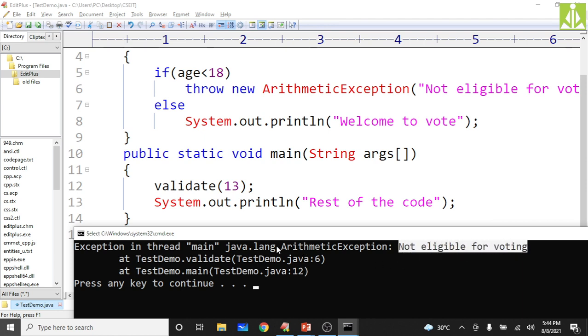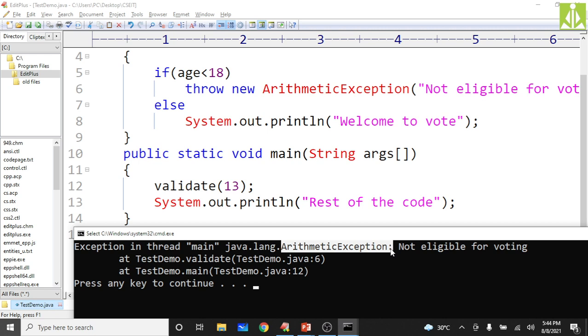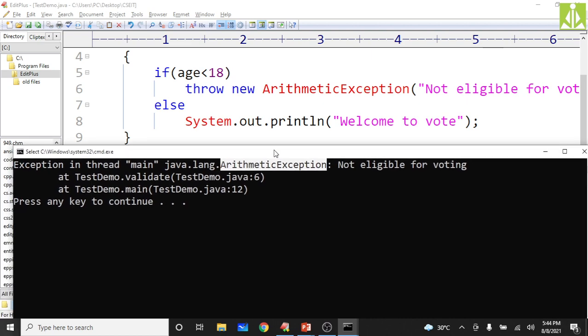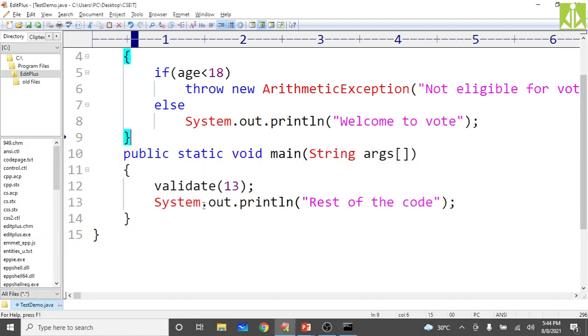And from where did we get this message? From the ArithmeticException class object. That's the reason we are getting the ArithmeticException class name over here. And as you can see, the rest of the code is not executing. The reason for not getting the rest of the code message on the output screen is that your default exception handler is handling the exception. If your default exception handler is handling the exception, it will not return the control back to your program. That's the reason we are not getting that message.